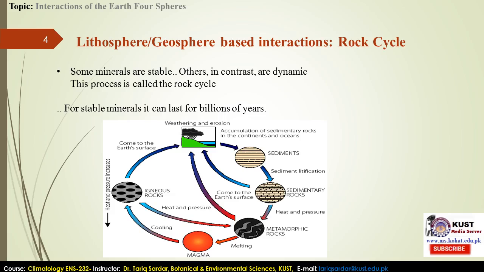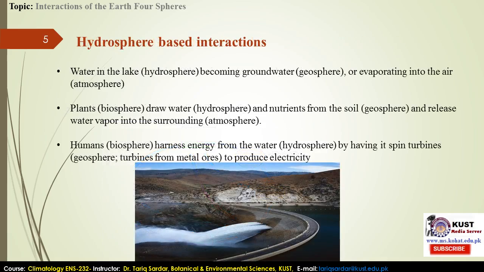So up next we are going towards the hydrosphere. That's also a very important part of our earth system. If we see here water in a lake becoming groundwater, this example can always be elaborated and taken as one of the examples to exemplify the interactions.